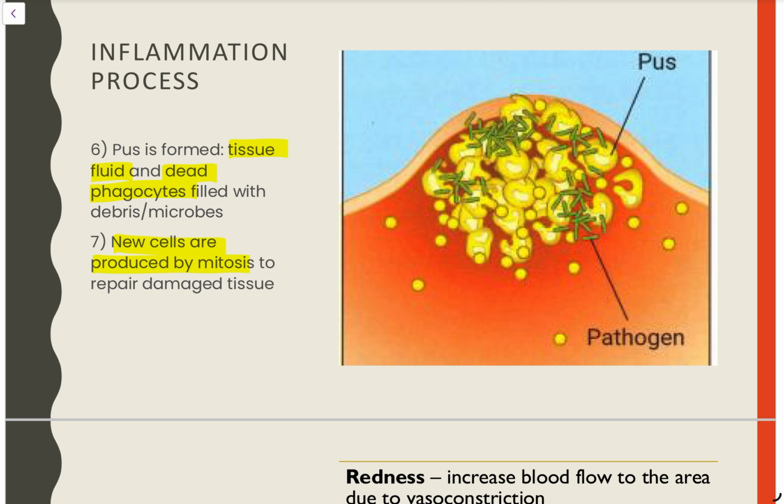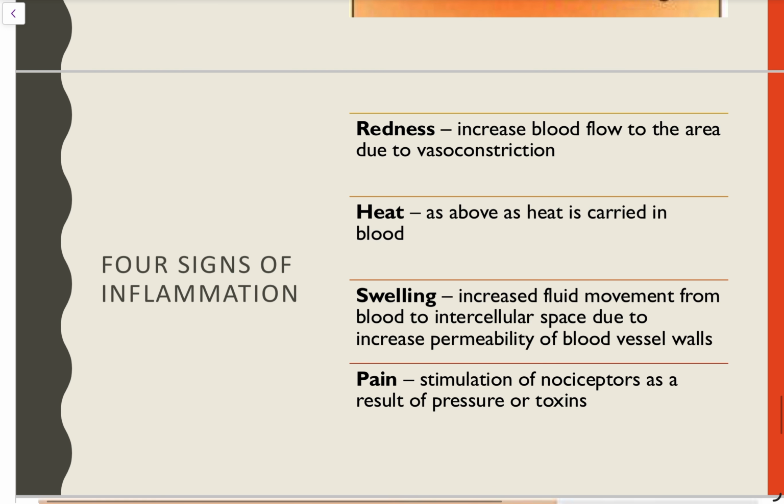And in this process, we end up with 4 key symptoms. Okay? So the 4 symptoms that are commonly associated with inflammation are firstly redness, and the reason that we get redness is increased blood flow to the area. Secondly, heat. This is because the heat of our body is most commonly carried in our blood, and if we're increasing how much blood is coming to a particular area, it's going to feel slightly warmer. Third, swelling. Swelling is where we're going to get that increased fluid movement to the intracellular space, and so it's going to slightly swell due to that excess fluid.